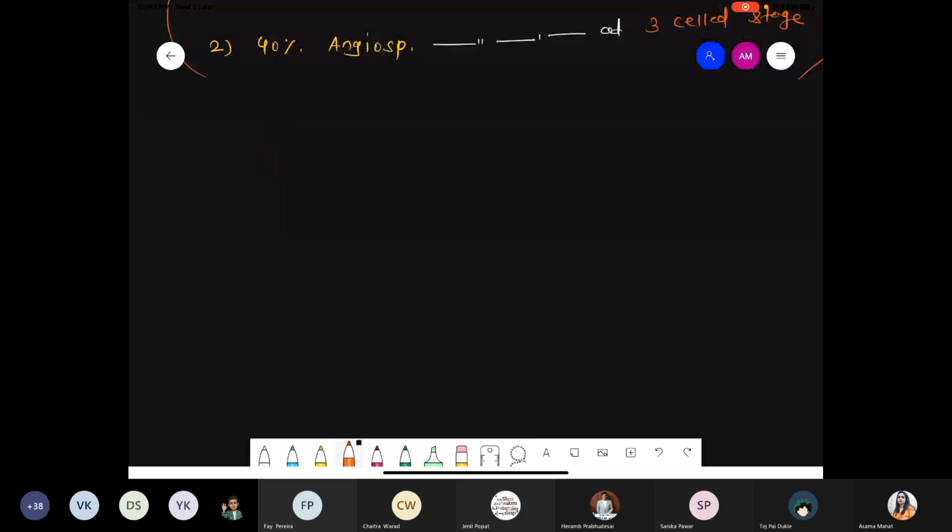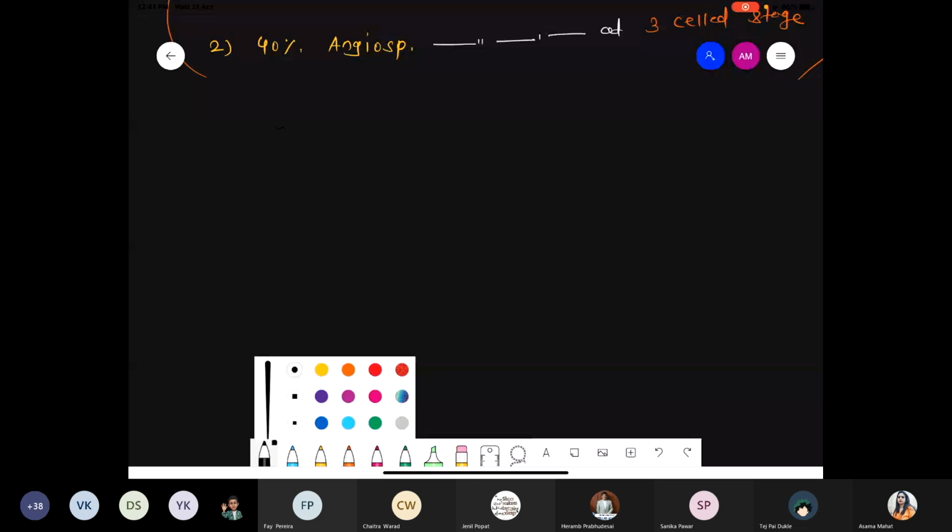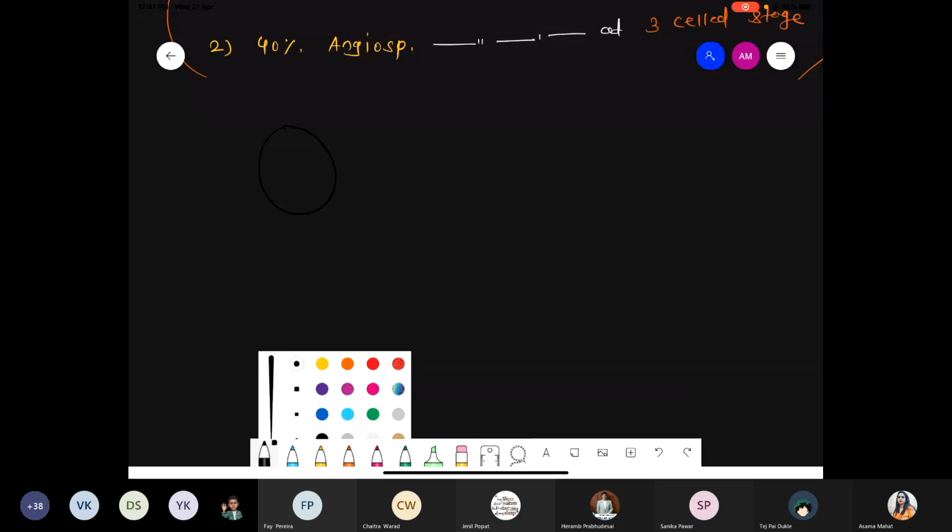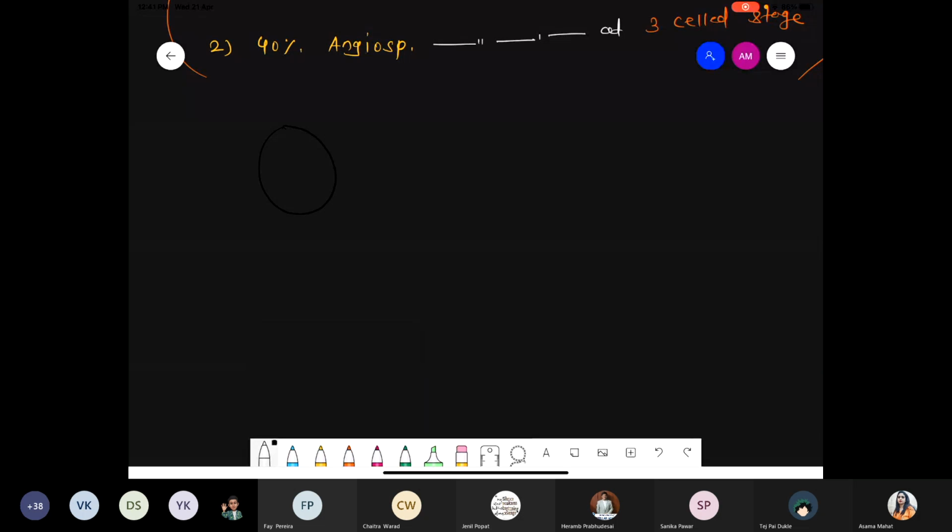It is a layer called the exine layer, which is rich with sporopollenin. Inside the exine layer there is the intine, which is made up of cellulose plus pectin, and due to pectin it has flexibility. And a single nucleus is present like this.